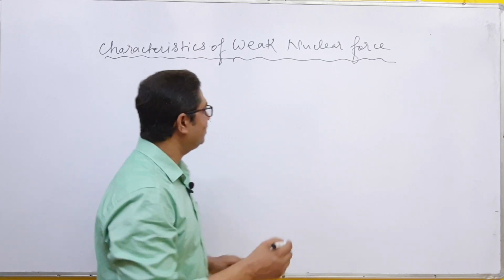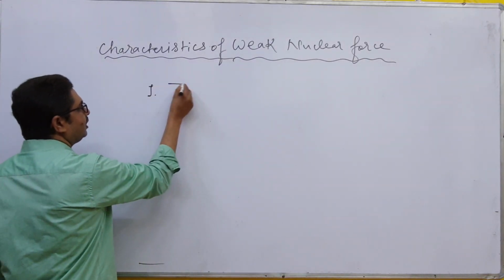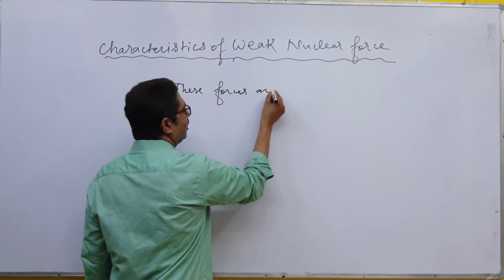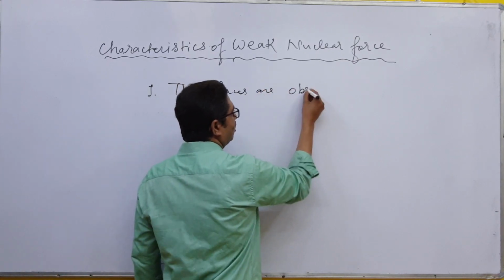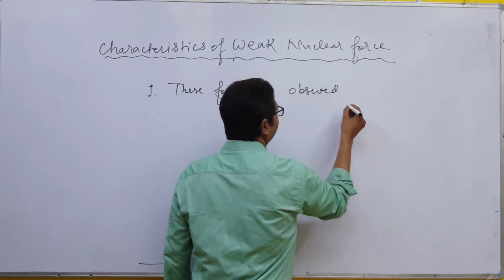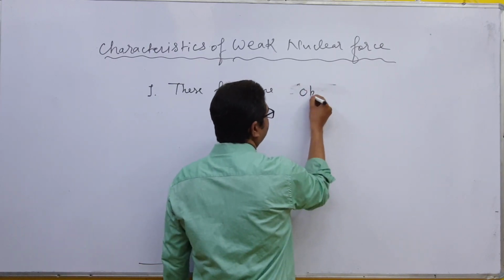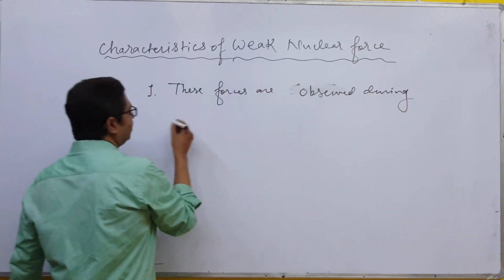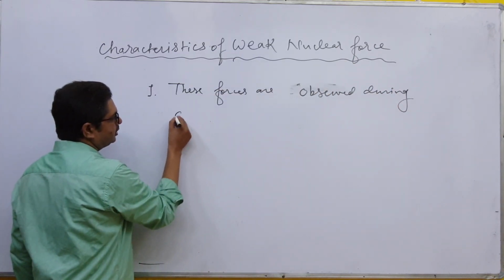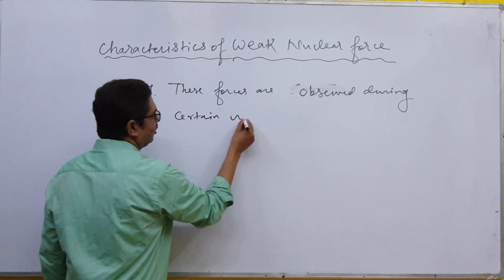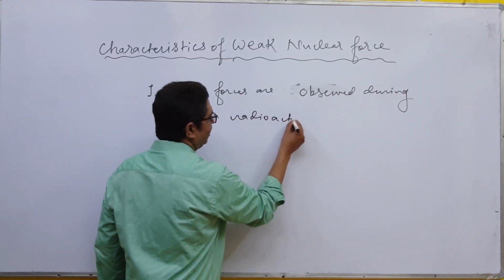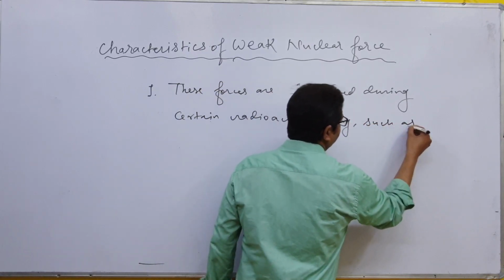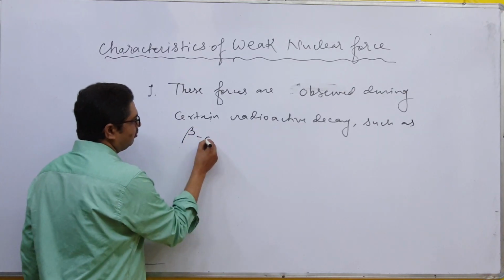Number first, these forces are observed during certain radioactive decay such as beta decay.